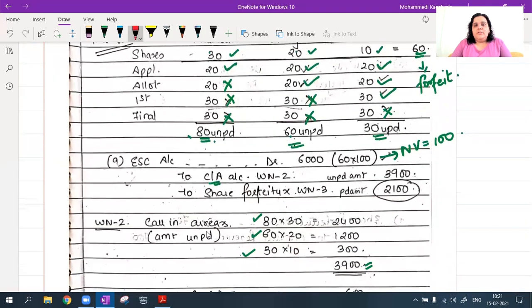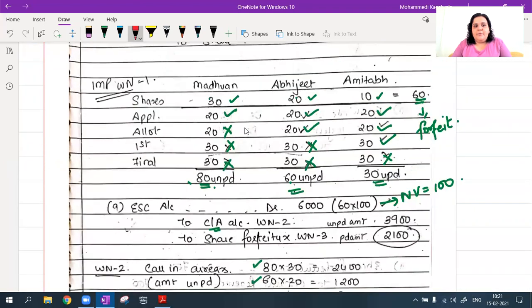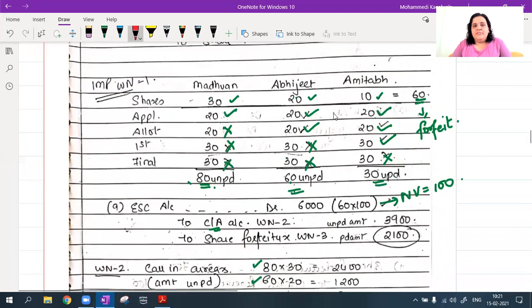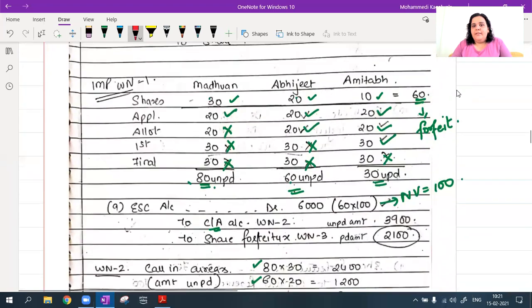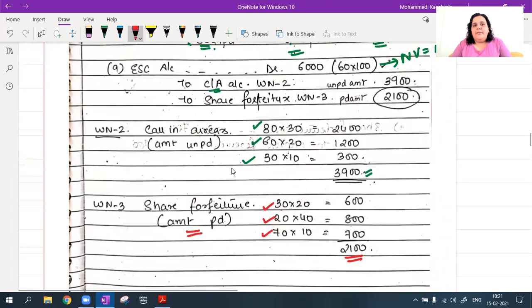So calls in arrears is 3,900 and share forfeiture is the amount paid. On Madhavan's 30 shares, the amount paid is only 20. On Abhijit's 20 shares, the amount paid is only 40. And on Amitabh's shares, the amount paid is only 70. So 2,100 will be to share forfeiture account.